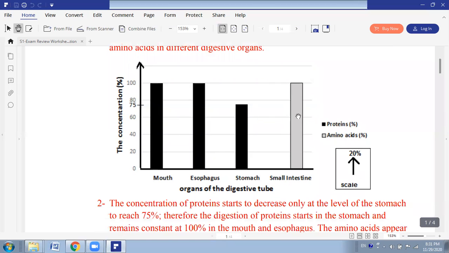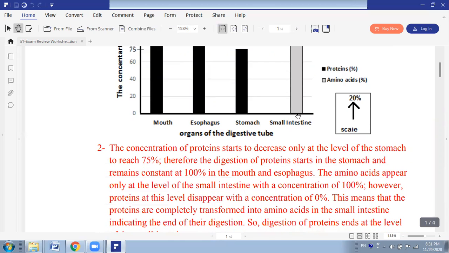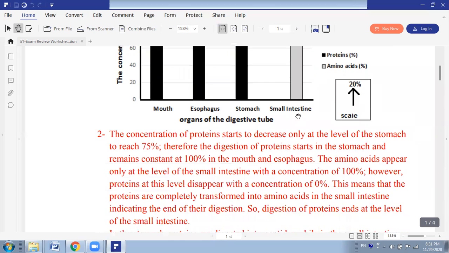So here they said determine the organ where chemical digestion of the protein starts and where it ends. In each case, name the obtained products of digestion. So the concentration starts to decrease only at the level of the stomach. Therefore, digestion starts in the stomach and remains at 100% in the mouth and the esophagus, where amino acids appear only at the level of the small intestine with the concentration 100. However, proteins disappear where the concentration becomes 0.